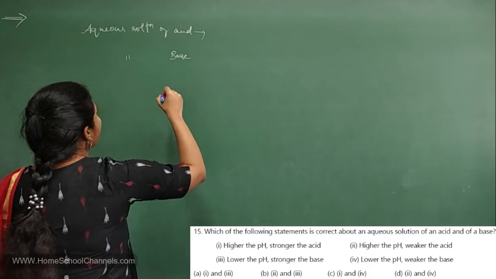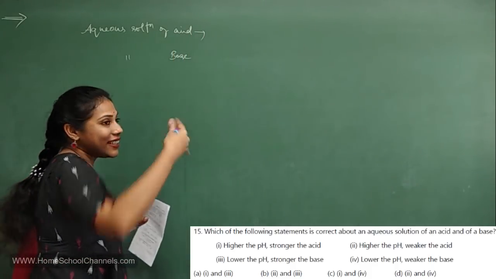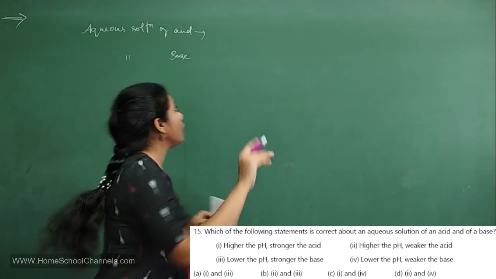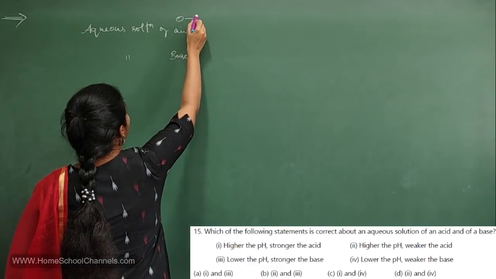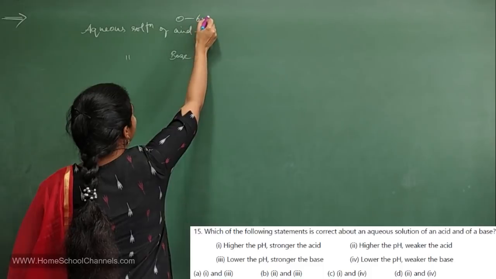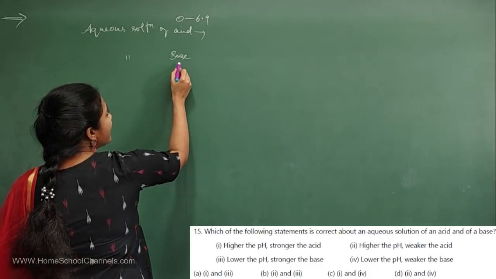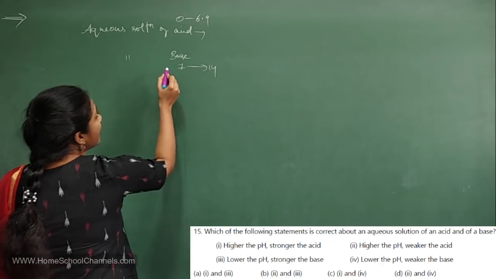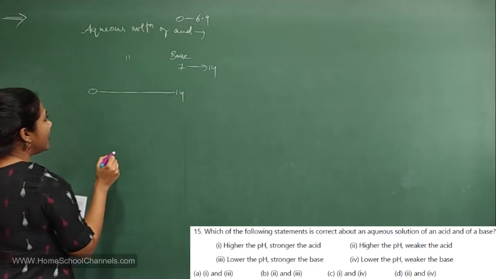As the pH increases, the acidic nature decreases. What is the range of pH for acid? It is 0 to 6.9, below 7 only. What is the pH range for bases? It is from 7 to 14, isn't it? So in the pH scale, you have numbers 0 to 14, right?